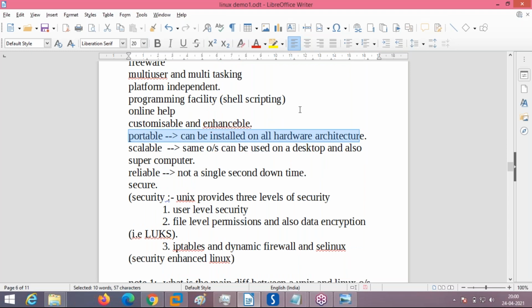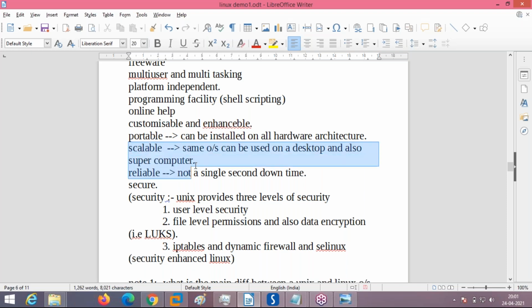One more property of portability is this. Suppose you have created a specific setup to deploy a web server. A web server in Linux is deployed using the HTTPD package, called Apache Web Server. Suppose you want to migrate that web server from Red Hat Linux to CentOS. Just copy and paste the configuration files and data files from Red Hat Enterprise Linux to the CentOS server and restart the services. It works as it is, with no changes and no errors. This is portability, at the hardware level and also at the software or application level.